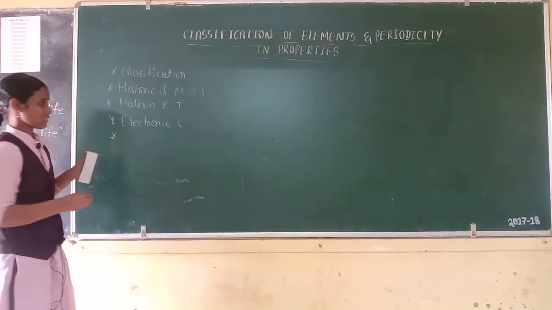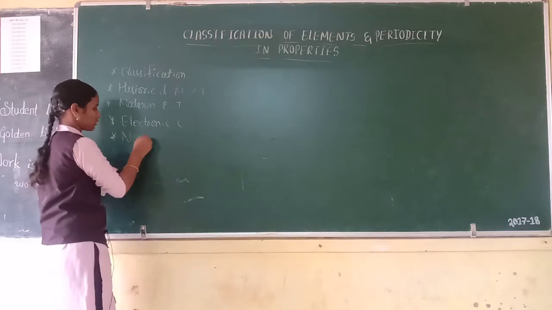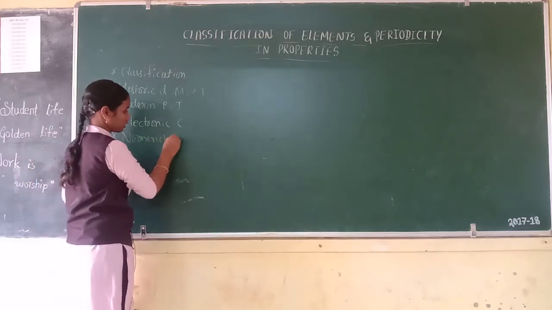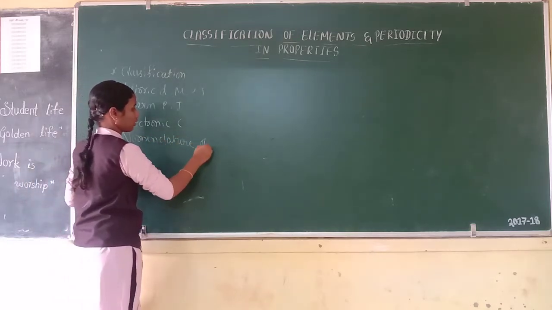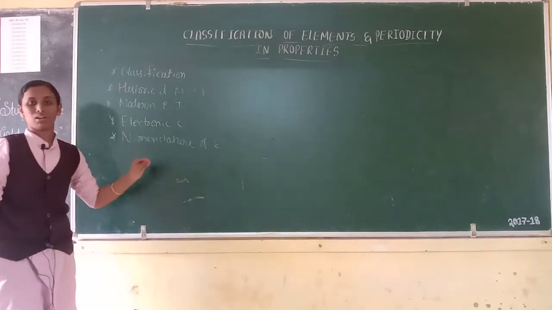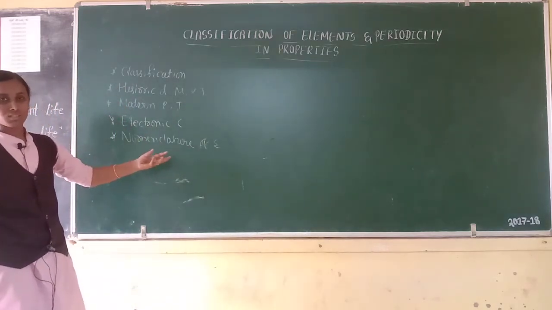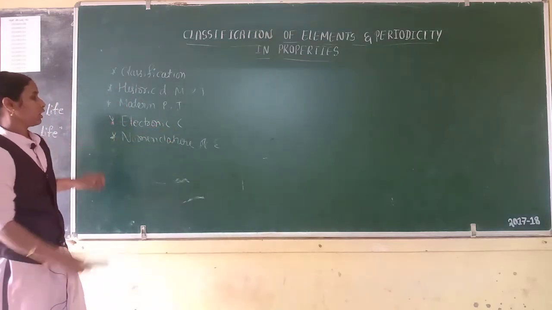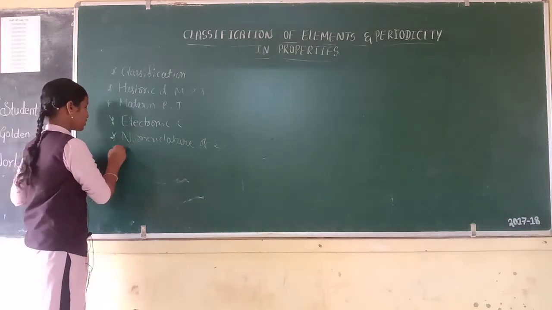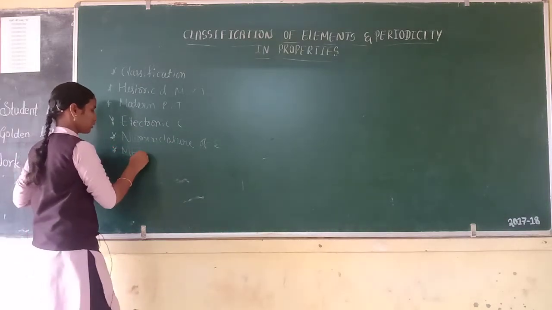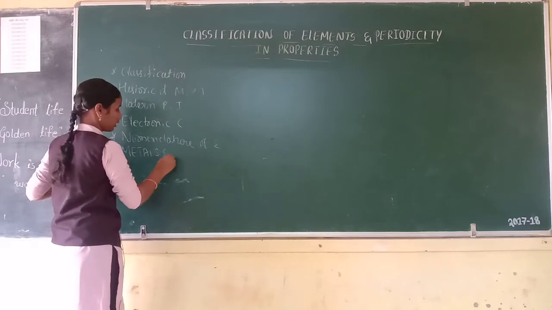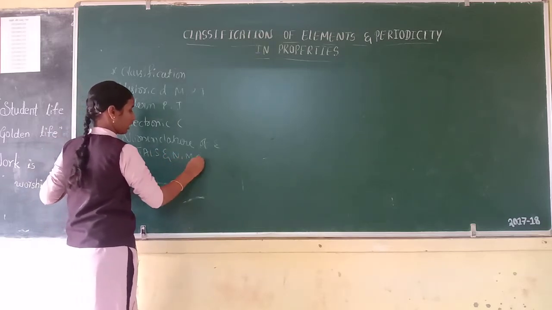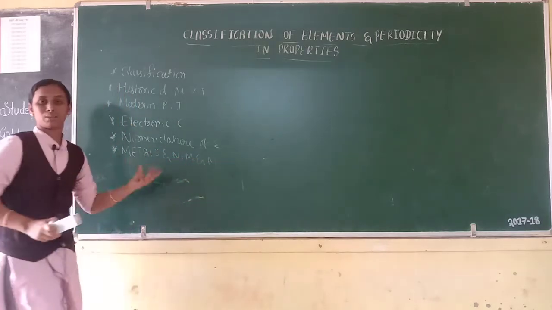Then we will discuss nomenclature of elements, nomenclature of elements with atomic numbers greater than 100. Then we will discuss metals and non-metals, and also metalloids or semi-metals.